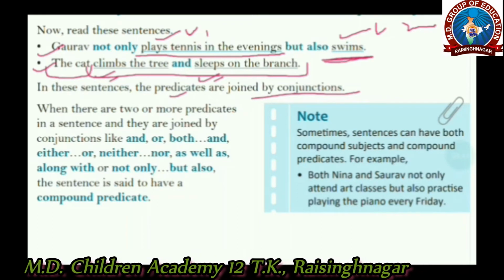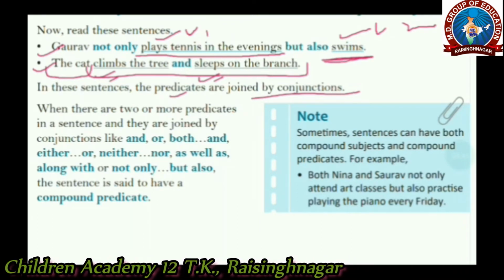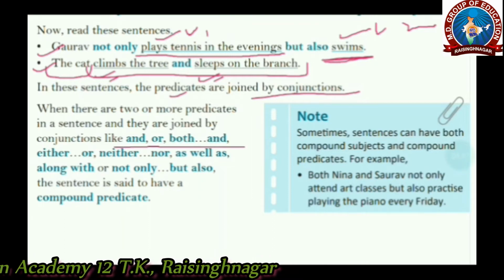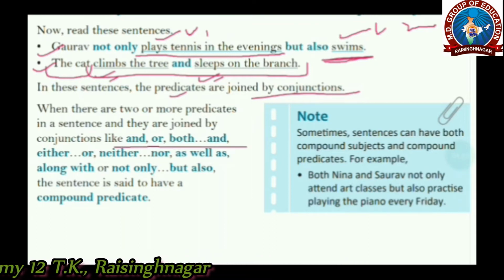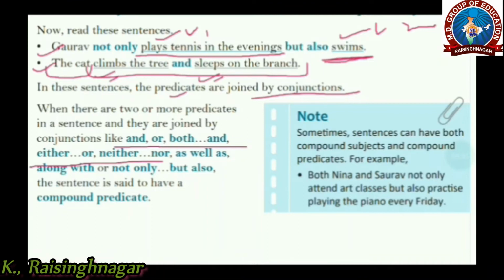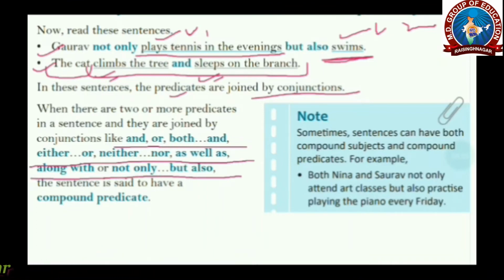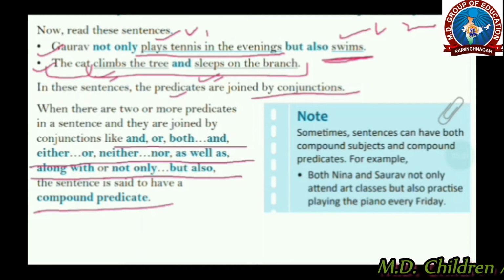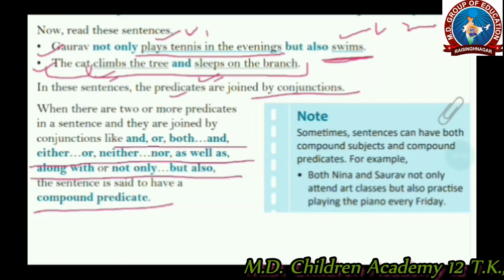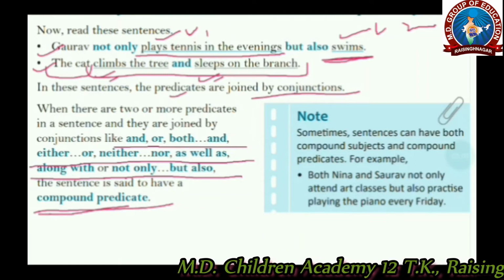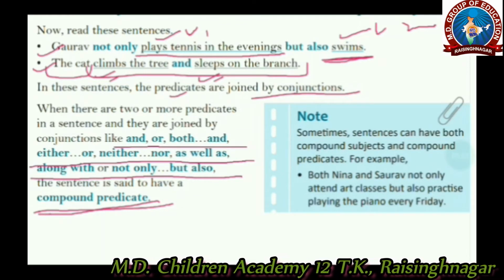Those conjunctions are and, or, both and, either or, neither nor, as well as, along with, or not only but also. The sentence is said to have a compound predicate. Those sentences that have two actions are called compound predicates. Alright?